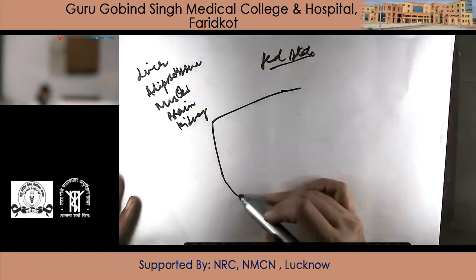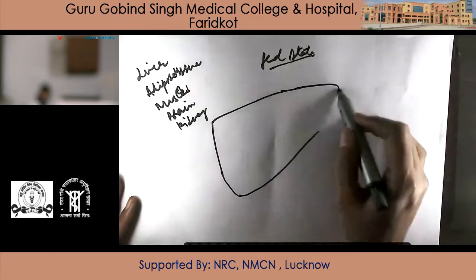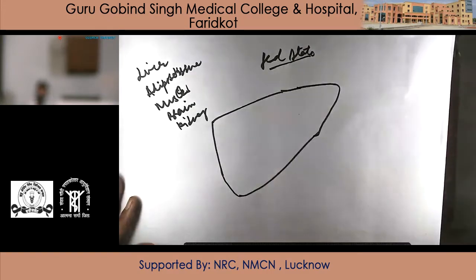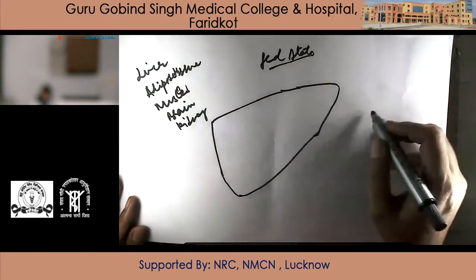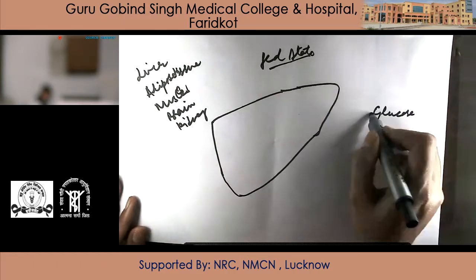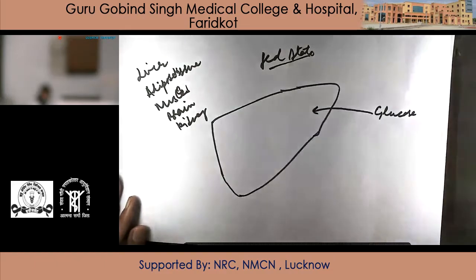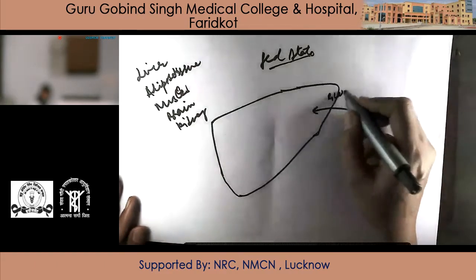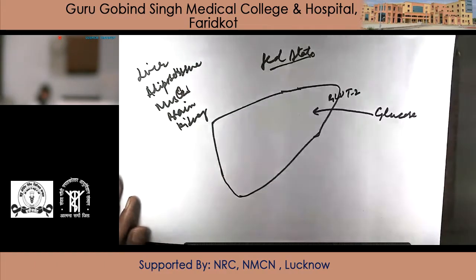Apart from its utilization, the main aim is to keep the nutrients in normal range in blood, for example, especially for glucose. So in fed state, glucose is being taken in by the liver through GLUT2, the receptors which are insulin independent.